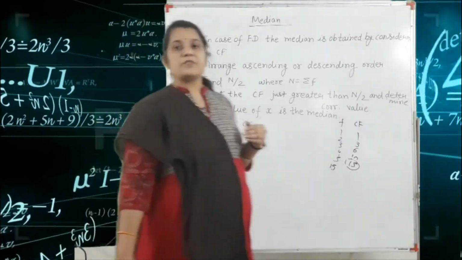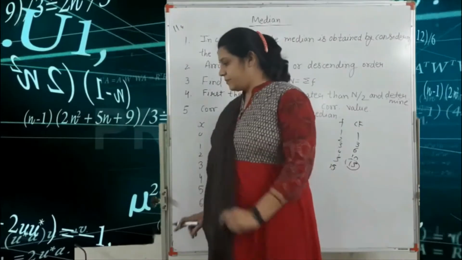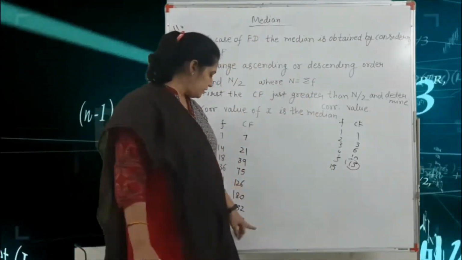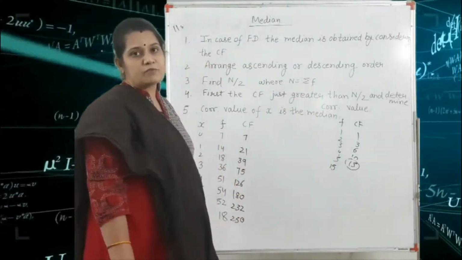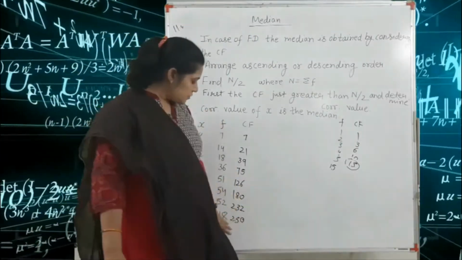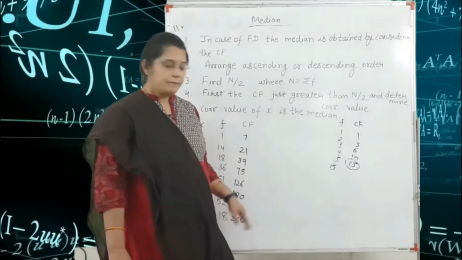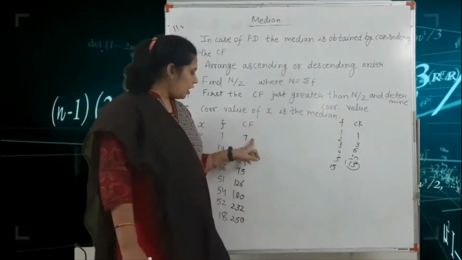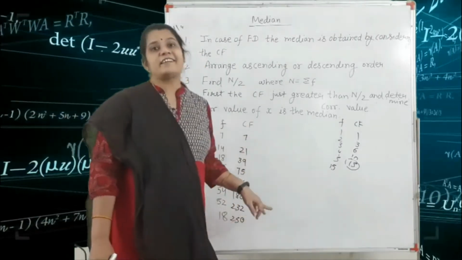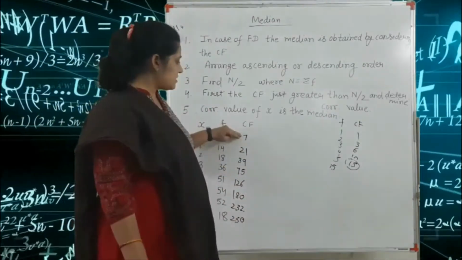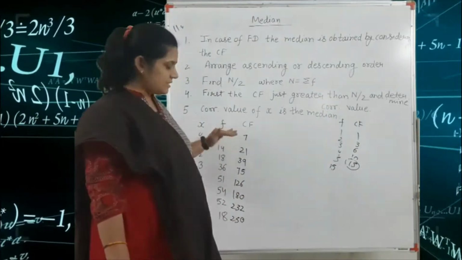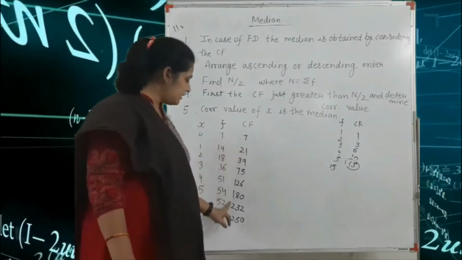Okay, so first we find the CF column. After finding the CF column, your summation f is what? That means capital N. So always capital N is the last value of the CF. Okay, and you see here all the values are given in ascending order. That means first is the lowest value, after that a greater value. So this is the ascending order.